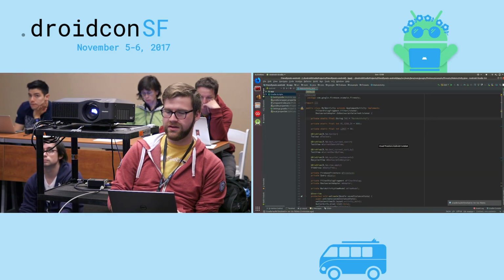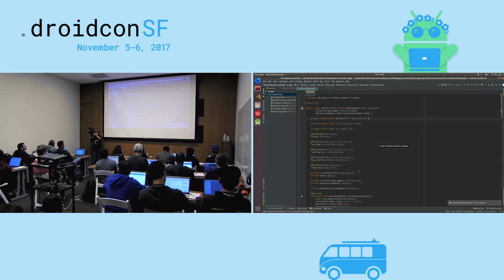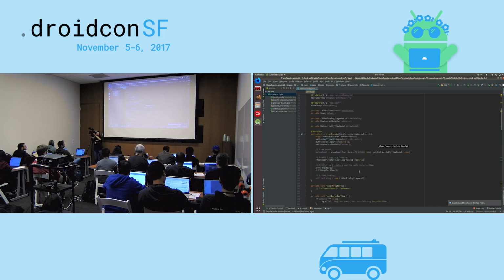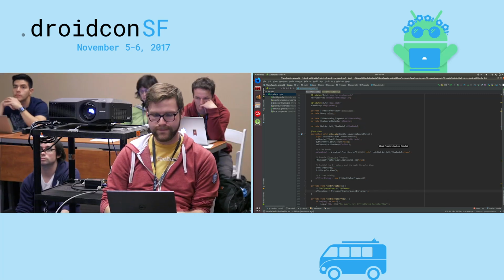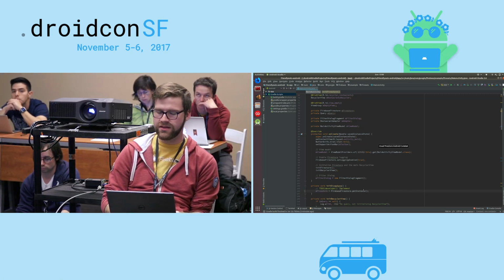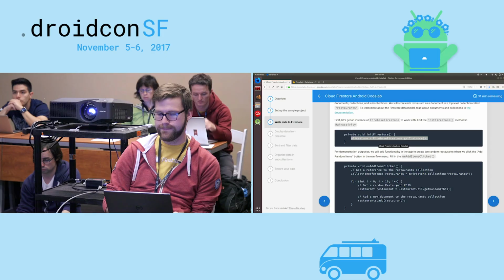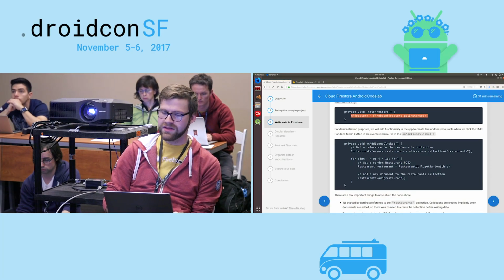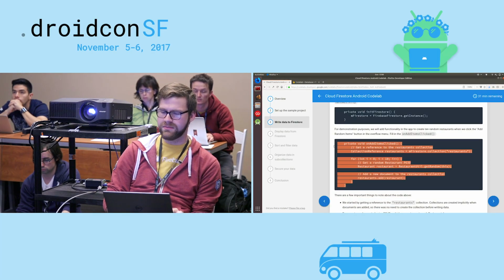So we'll hop over here, go look at my main activity, hop down to right here, init Firestore, and paste that line in. So that'll just get us a reference to the Cloud Firestore server. And then we're going to have this method that allows us to fake some data.